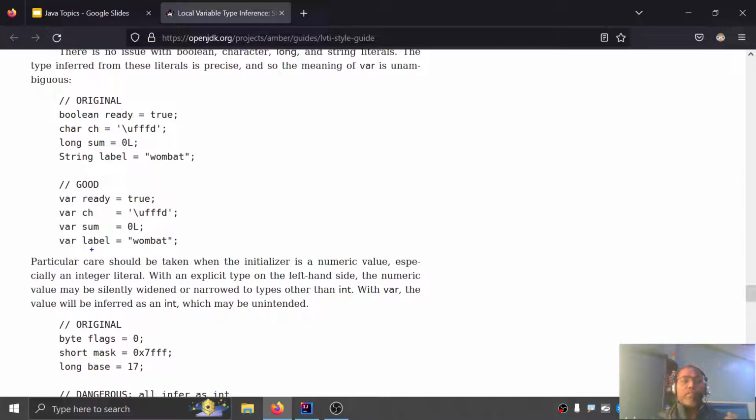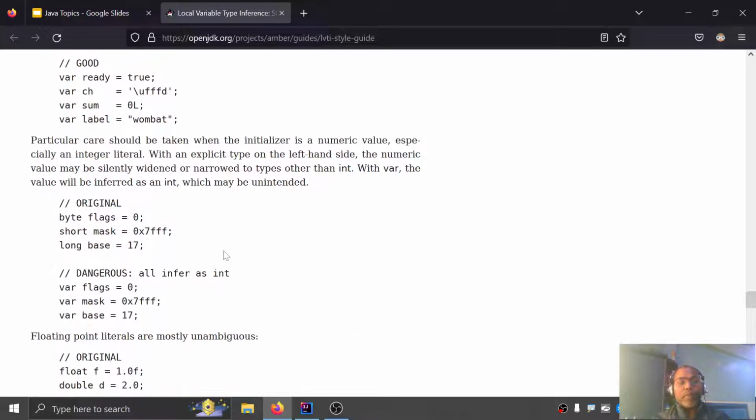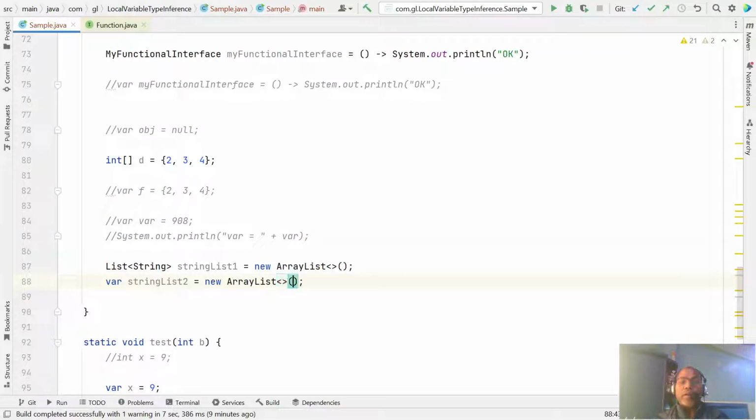Similarly, when you are using some primitive data types, there is also sometimes confusion. If you write here red is equal to true, boolean, you can flatly use that, no problem. Character, no problem. Long, no problem. String, no problem. But for some types, like byte here, this 0 is by default an integer. Here you specify that this is the byte. If you write here flag 0, initially you are thinking this is a byte, but look, it is int. So this also could be avoided.